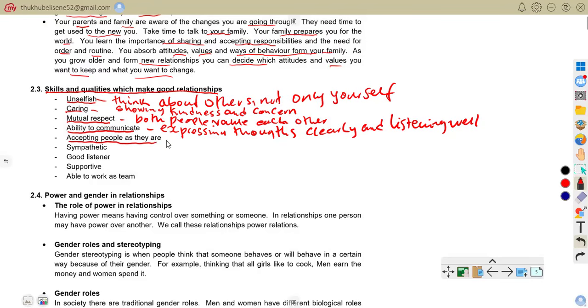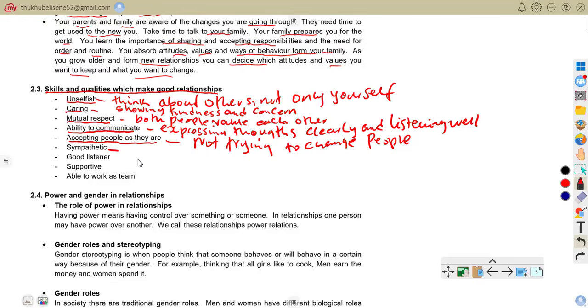Accepting people as they are, not trying to change people. Meaning to say, for example, your friend is a quiet person. You respect that he is a quiet person.